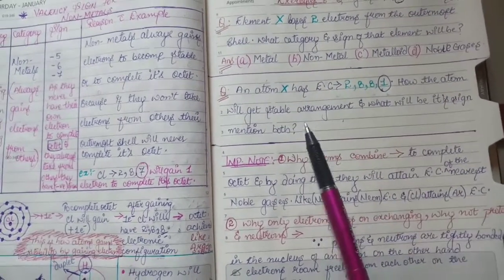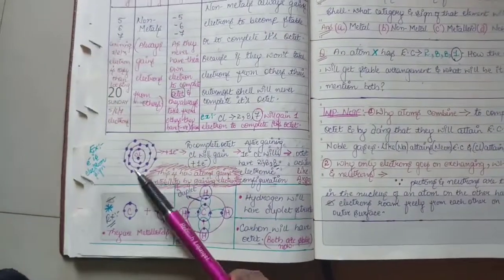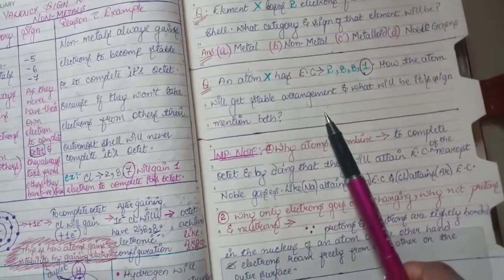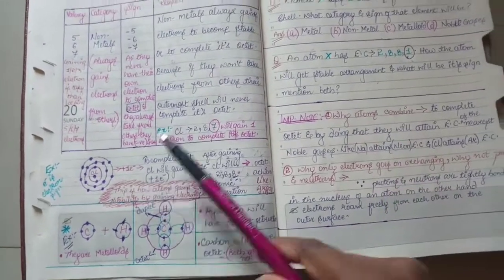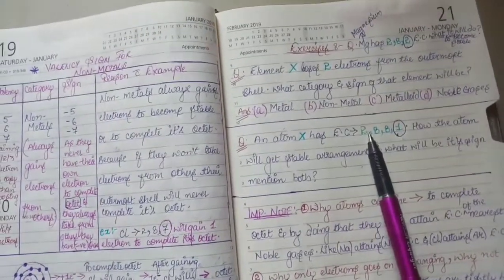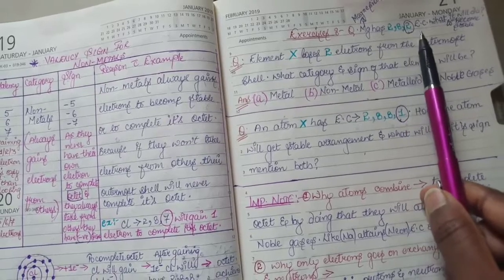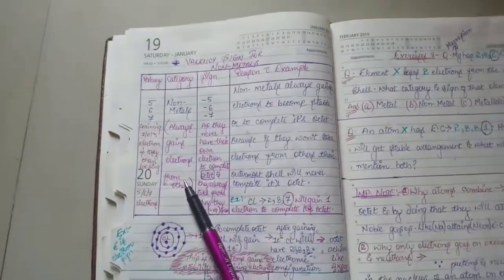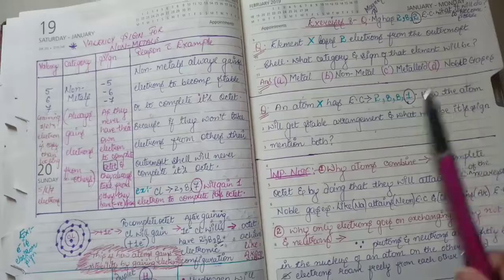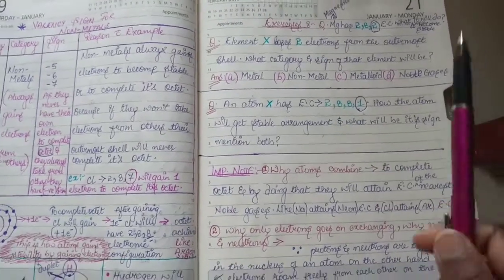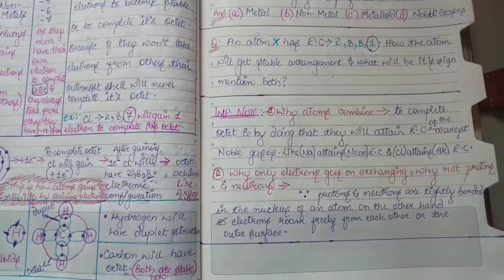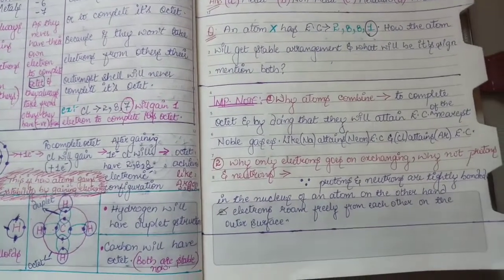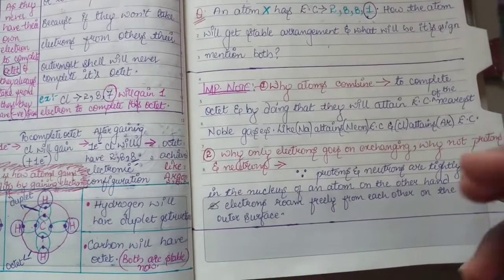But at home try to make the diagram like this, and you will be able to make the diagram, because I have given you the electronic configuration to make the diagram. So you will be able to make the diagram for this one and for this one also. Try to make the diagram and try to understand by making this table, so you will be able to understand fully. Okay, for writing the notes you pause and play as much as you want, and I have kept my camera as steady as possible.